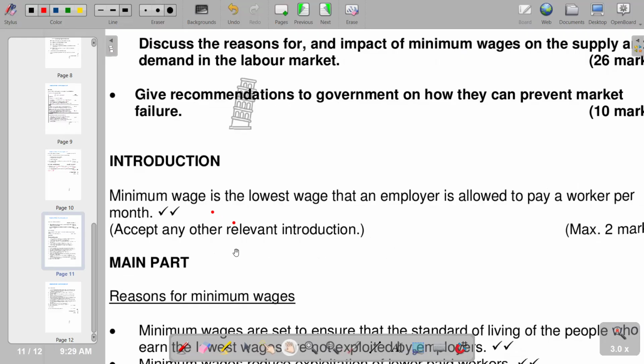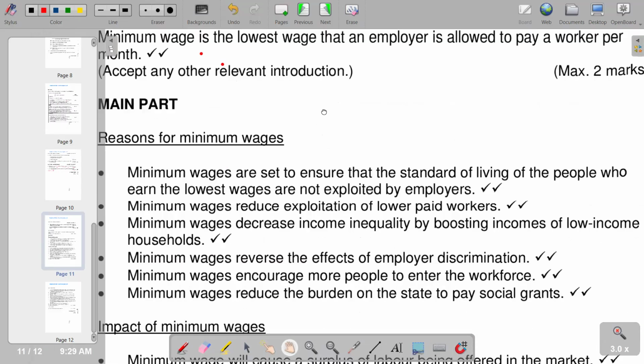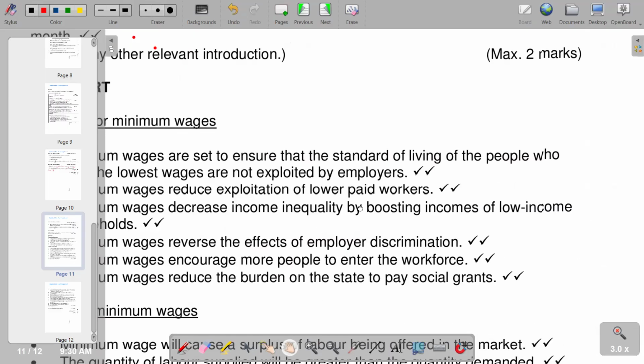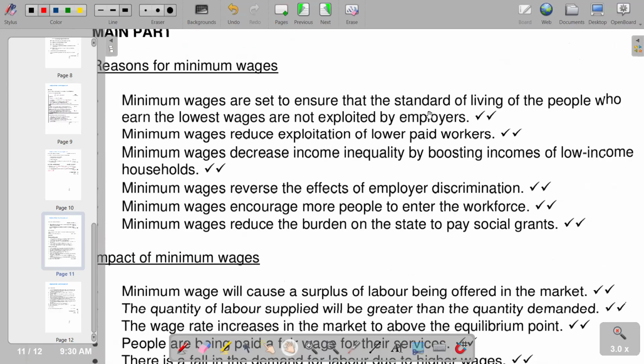Then going to our main part, we now discuss the reasons for and impact of minimum wages on the supply and demand in the labor market. So what are the reasons for minimum wages? This is to improve the standard of living of the public or the employees. So we have reasons for minimum wages that are stated here, whereby minimum wages are set to ensure that the standard of living of people who earn the lowest wages is protected and they are not exploited by employers.